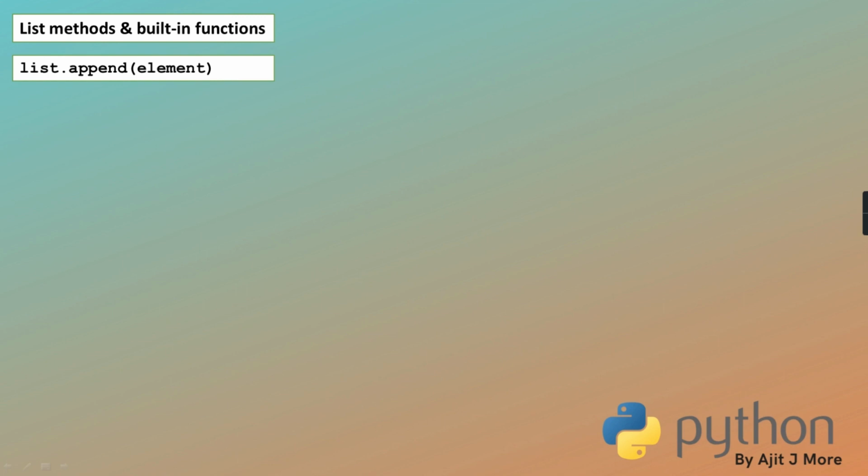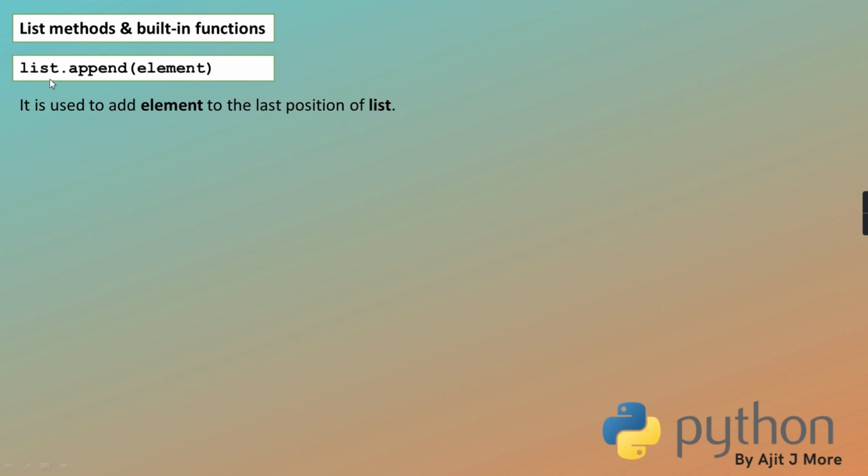Like append, we have insert and extend. These are three methods, but there is a difference. Insert will insert an element at the given position, while append will always append at the end. It is used to add an element to the last position of the list.